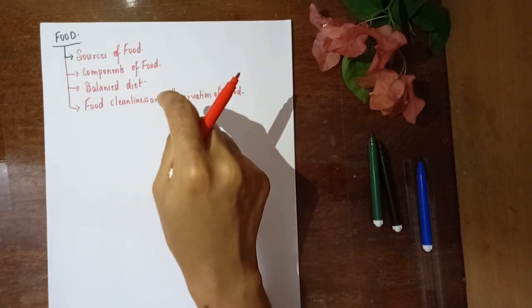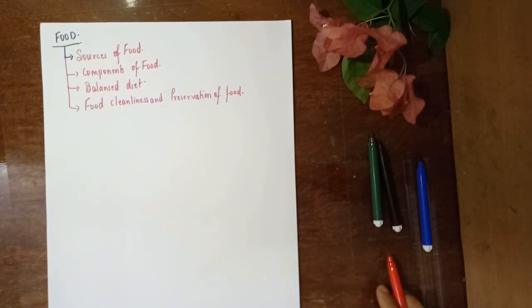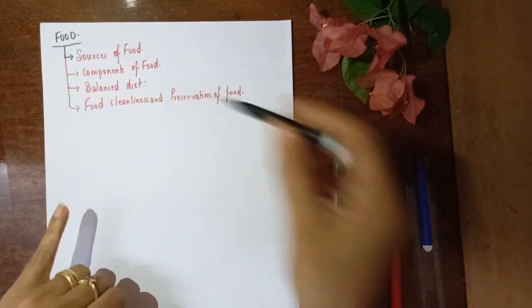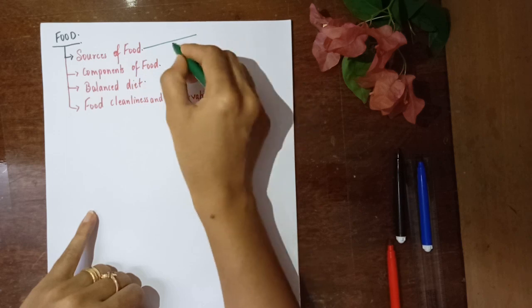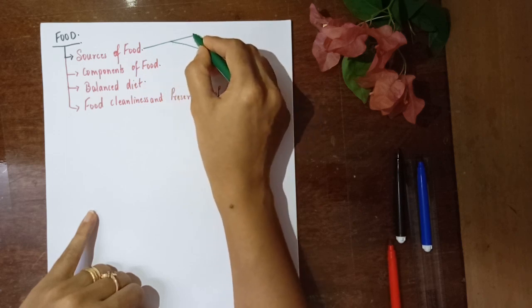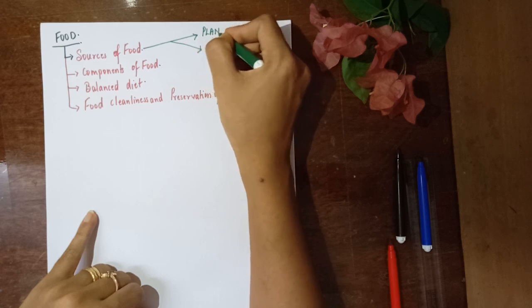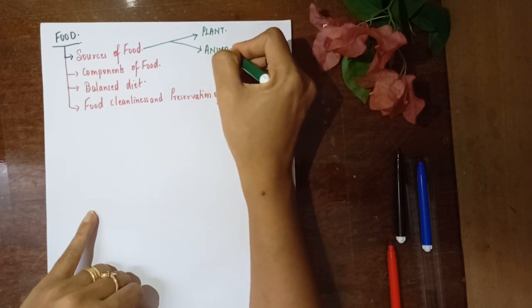So today I'll be starting with the first component, that is sources of food. When you talk about sources of food, I'll just directly explain it over here only because it's quite a small topic. We have already known about this. There are two main sources of food. First is the plant source and the other one is the animal source.